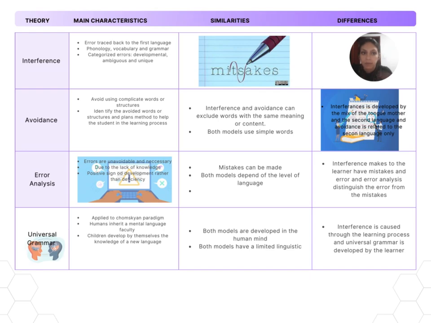For the differences, interference is developed by the mix of the mother tongue and the second language that is being acquired, and avoidance is related to the second language only. The difference between interference and error analysis is that interference makes the learner have mistakes and errors, and error analysis distinguishes errors from mistakes. And also, the difference between interference and universal grammar is that interference is caused through the learning process, and universal grammar is developed by the learner.